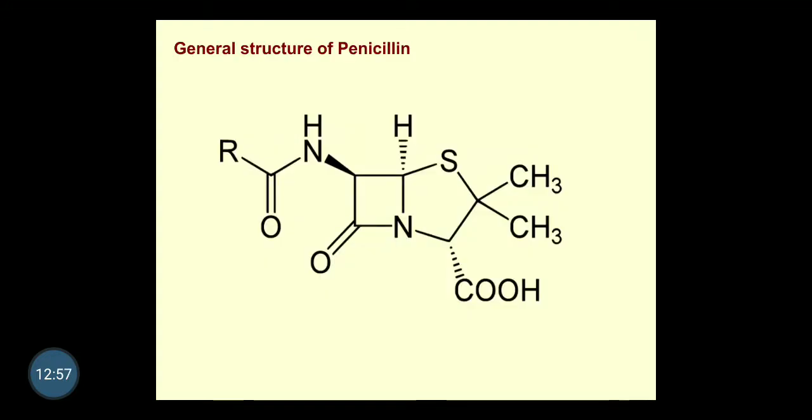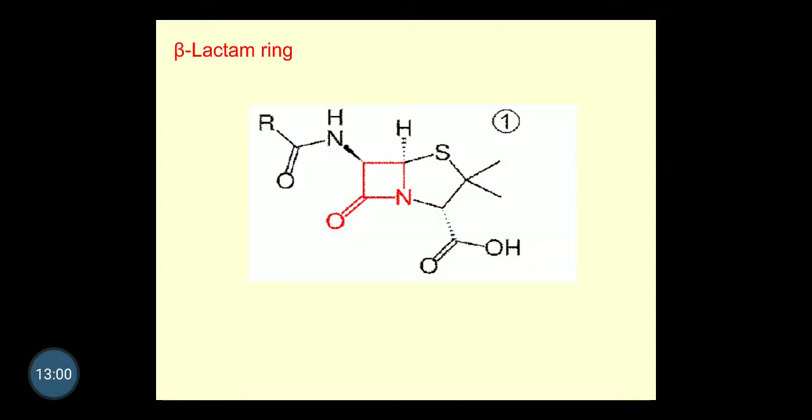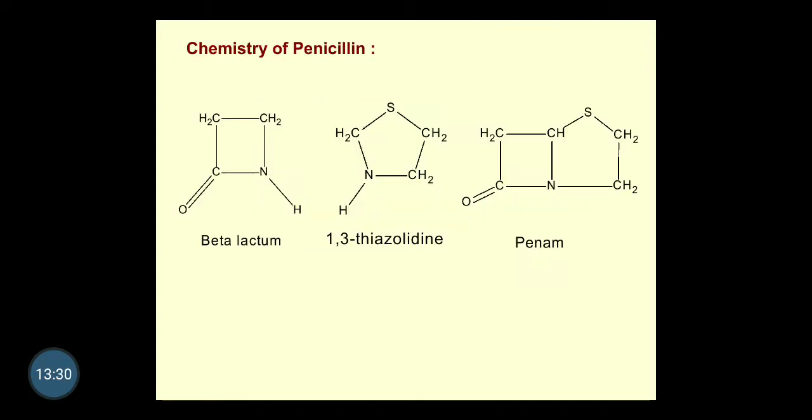Next, this is the general structure of the penicillin types of antibiotics. In the next image, you can see it is made up of the penam ring. So the penam ring consists of thiazolidine and the beta lactam. The red highlighted ring indicates the beta lactam, and this is a 5-membered ring in which the common nitrogen and sulfur are present, and it is saturated. That's why the thiazolidine ring and the beta lactam ring are fused together. One can see that this is the penam ring. Penam is a heterocyclic ring. Actually, we had seen this in the heterocyclic rings also, and this penam ring will be present in all penicillin types